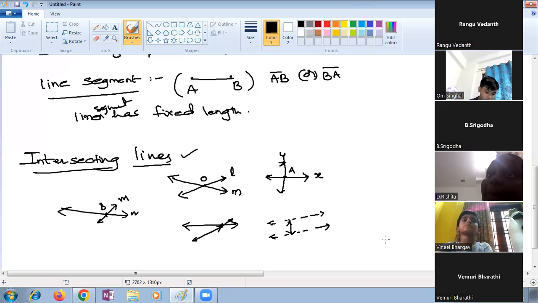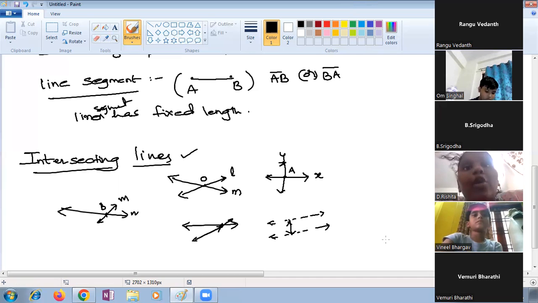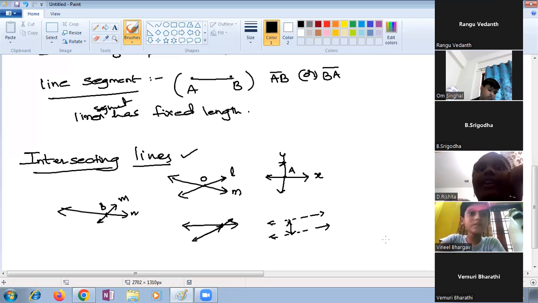Two or more lines that are having one common point is called an intersecting point. For more than two lines there is a special name, children. I will tell that part a little later. Don't worry about it. Now, intersecting lines means two lines meeting at a point, which makes an intersecting point. They can meet anywhere, not only at exactly 90 degrees. Listen, children, intersecting lines and intersecting points are different.